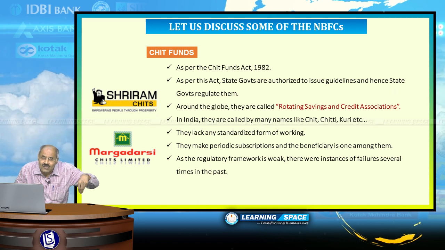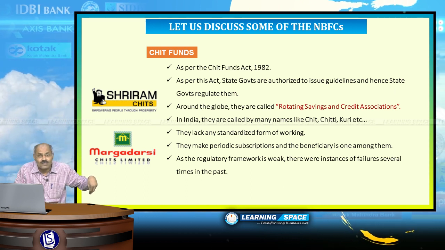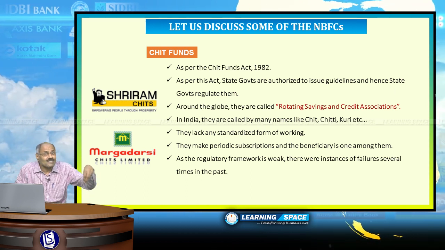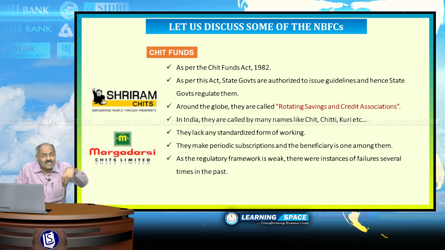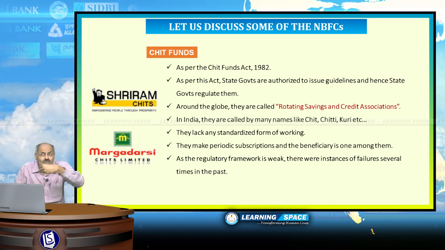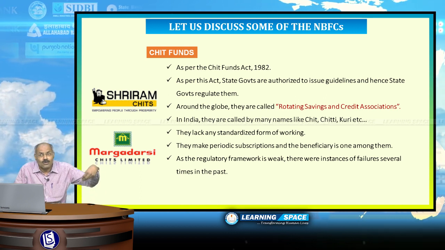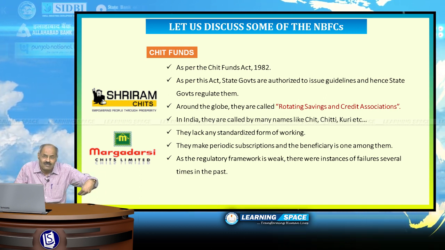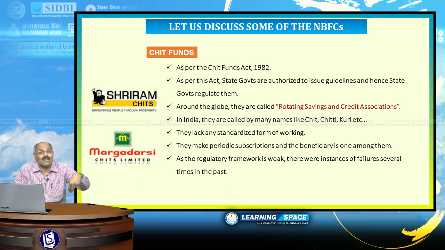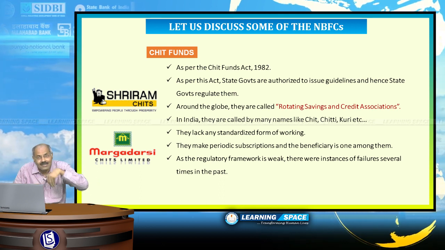One is chit funds. All of you are well aware about chit funds. This is based on Chit Funds Act of 1982. As per this act, state governments are authorized to issue guidelines and hence state governments regulate them. In some countries they are called rotating savings and credit associations, and in India, in some states they are called chit, chitti, kuri, like that.